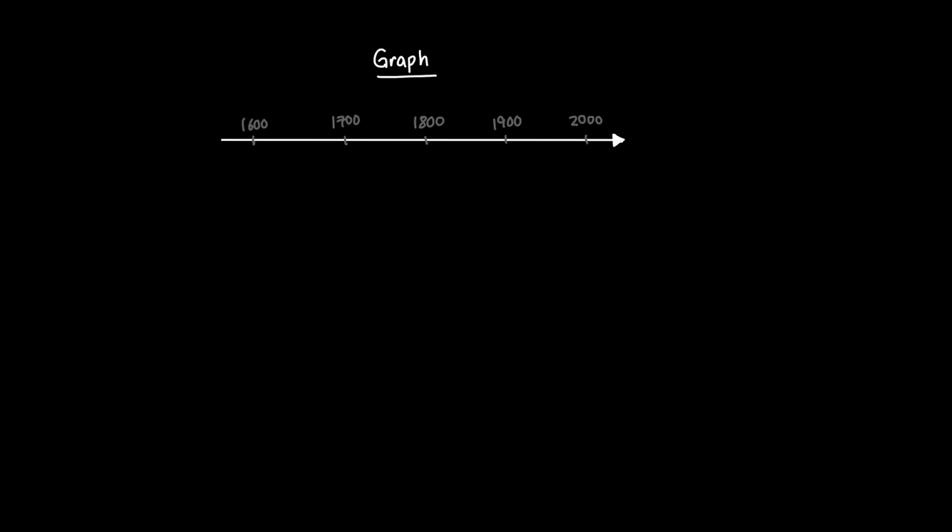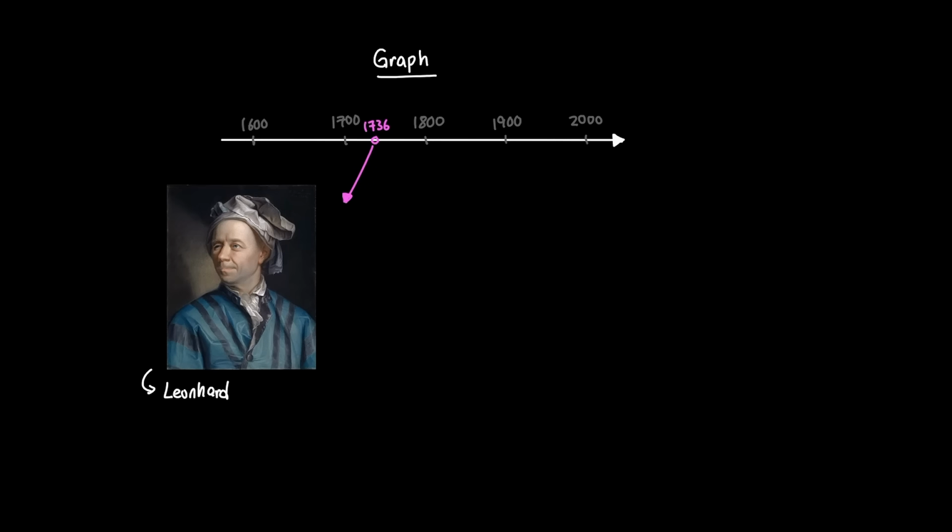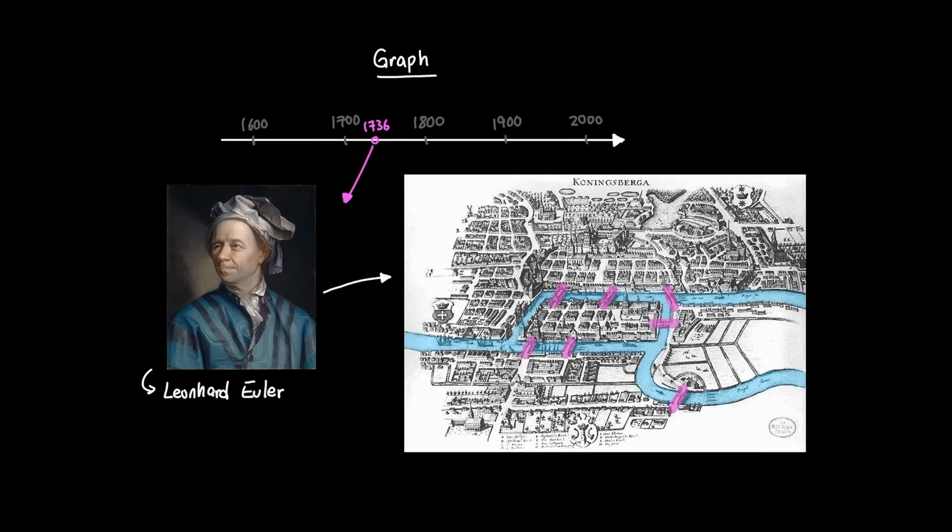The idea of graphs dates all the way back to 1736 when a Swiss polymath, Leonhard Euler, was considering solving this strange question in a city called Königsberg. They have 2 mainlands and 2 islands and 7 bridges connecting them. And the question was simple. Is there a route through the city that crosses every single bridge, but only exactly once?